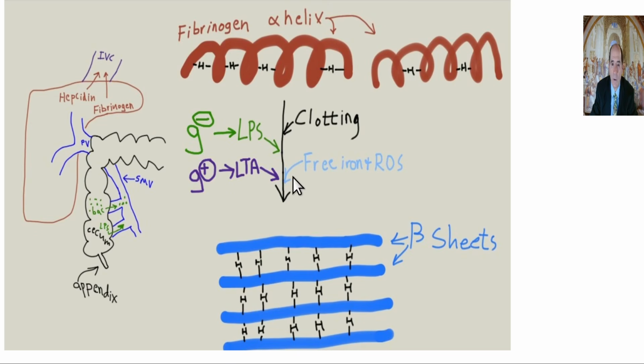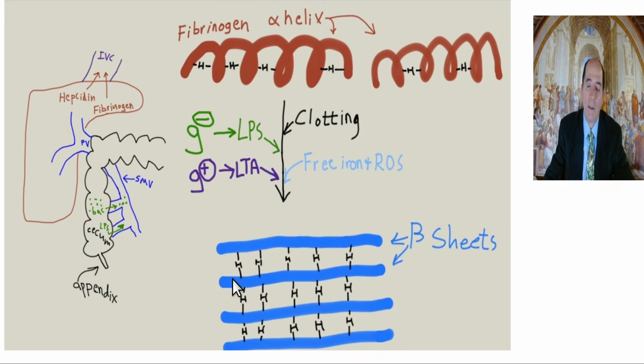Okay, we talked about it before, the gram-negative endotoxin, LPS, lipopolysaccharide, gram-positive bacteria endotoxin, LTA, lipoteichoic acid, as well as excessive free iron overload, which tons of people have. All of those things will distort the shape of fibrinogen, the blood clotting protein, from alpha helix, which is like a cylinder, like a slinky, to become flat, like a beta-pleated sheet, like a deck of playing cards. And then the beta-pleated sheets will bind with each other, and then the molecular weight of the molecule goes up. The higher the molecular weight of the molecule in aqueous solution, the plasma, the blood, the more likely it is to precipitate, meaning to clot.